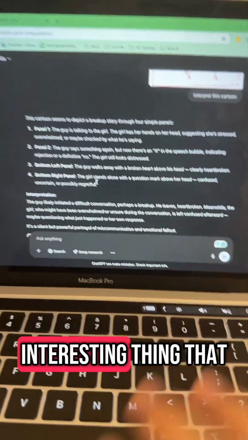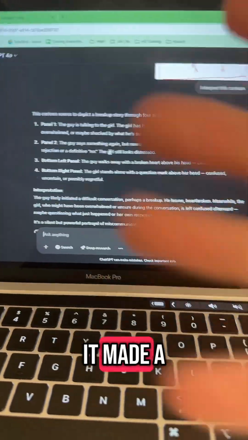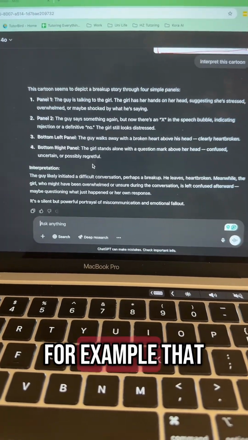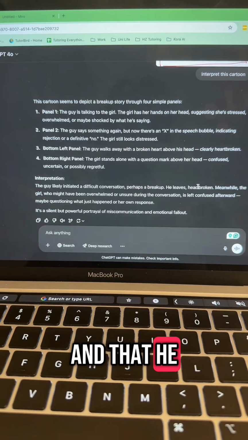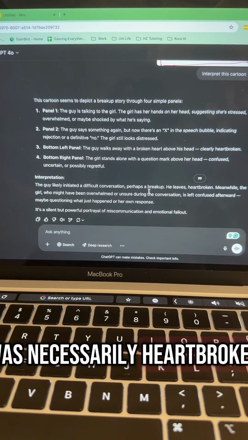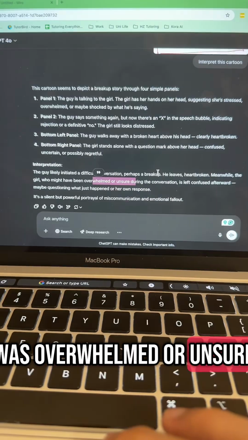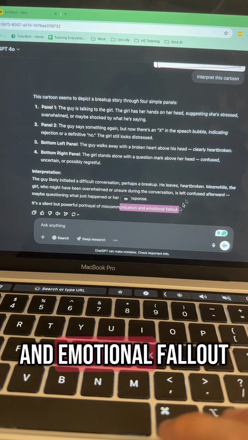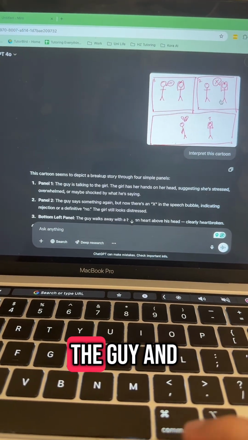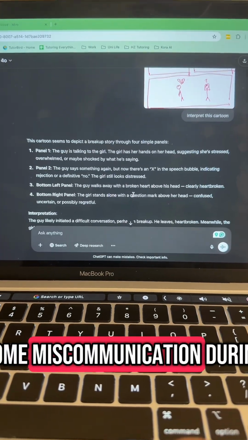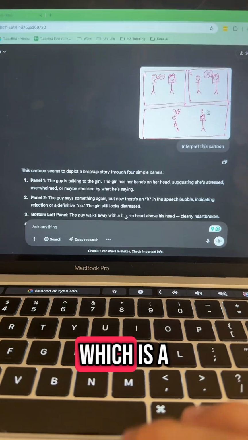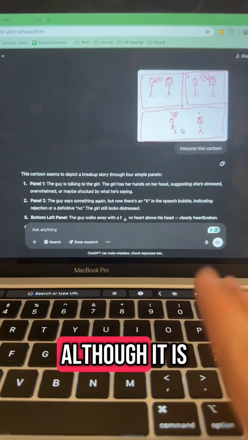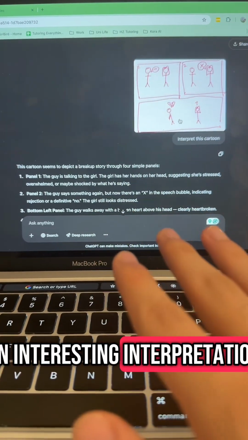So the very interesting thing that I noticed about 4.0 was that it made a lot of assumptions that weren't definitive to the cartoon. For example, that it could have been a breakup and that he was necessarily heartbroken and the girl was overwhelmed or unsure. So it interprets this as miscommunication and emotional fallout, which is kind of implying that the guy and the girl have some miscommunication during this comic, which is a bit of a stretch based on this image, although it is an interesting interpretation to take.